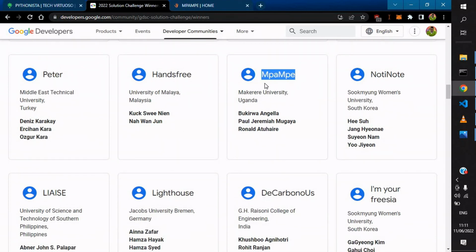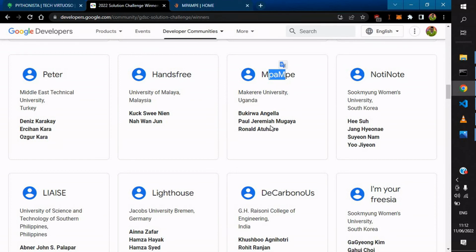Yes, MpaMpe, Makerere University, Uganda, and we are currently 3 members in it. Yes, my full name is Ronald, by the way, though I prefer to go by Ronnie.